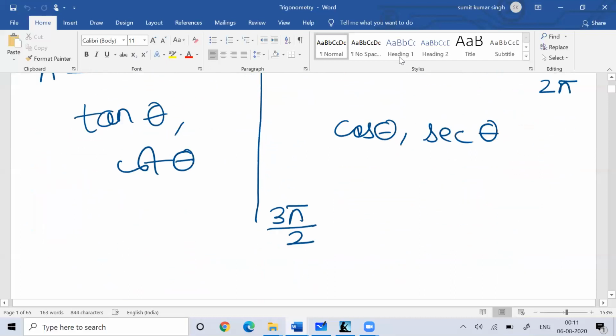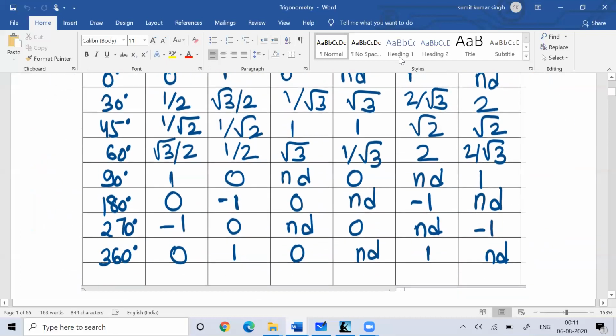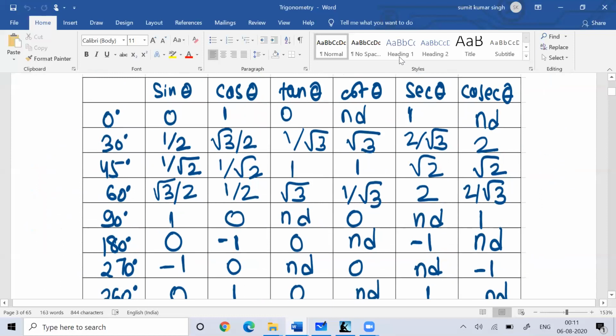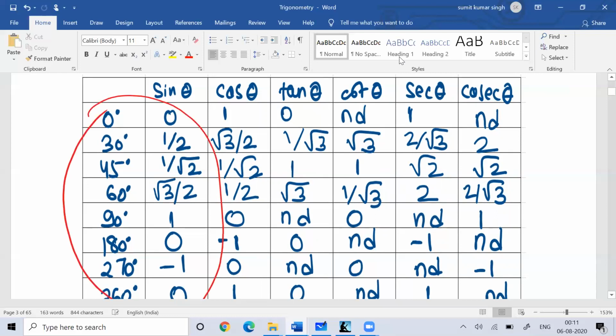When we try to understand angle calculation, if you remember only sine theta, you can find the other values. So try to remember the value of sine theta from 0 to 360 degrees. If you know the sine theta value, you can find the cos theta value, because sine theta is equal to cos of 90 minus theta.